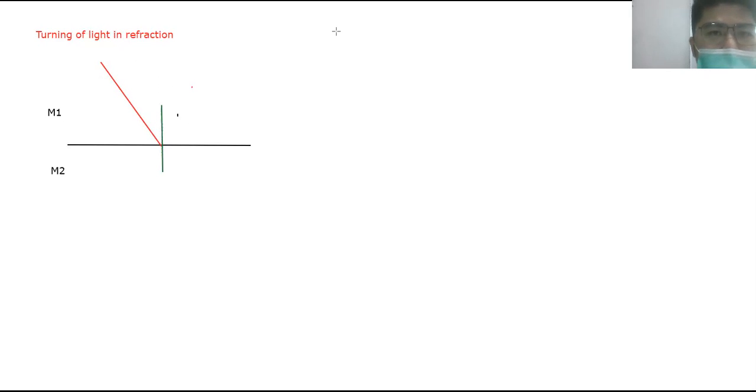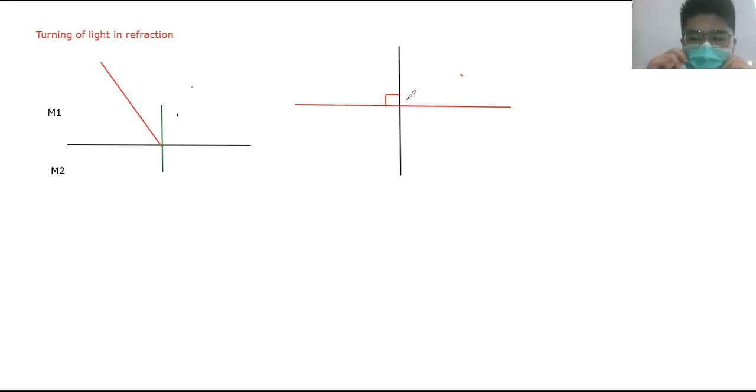In the previous one, the incident ray comes to the surface perpendicularly. If this is the surface, the boundary, the light ray is coming like this, so the angle is perpendicular.